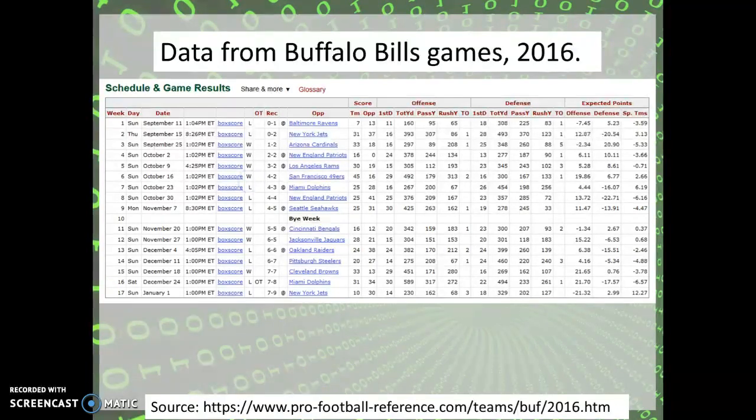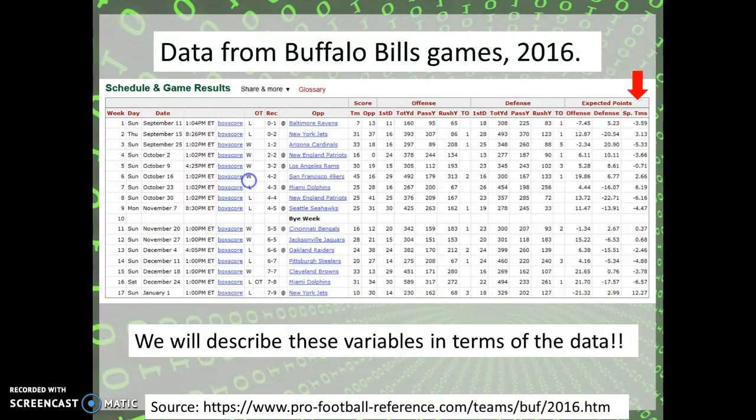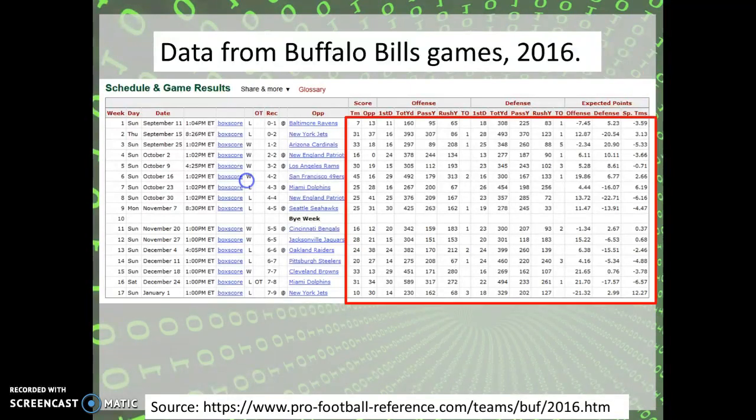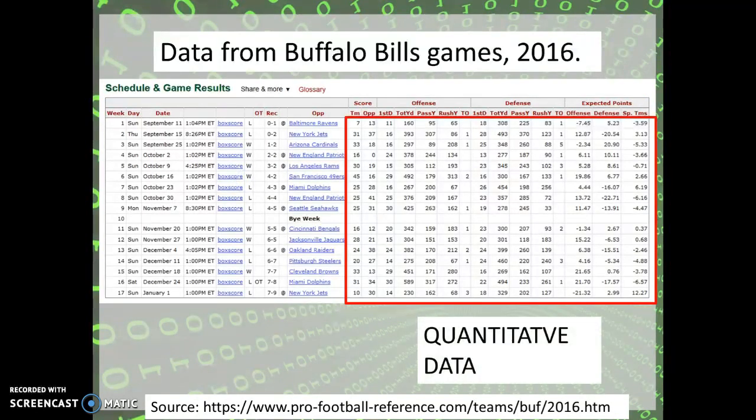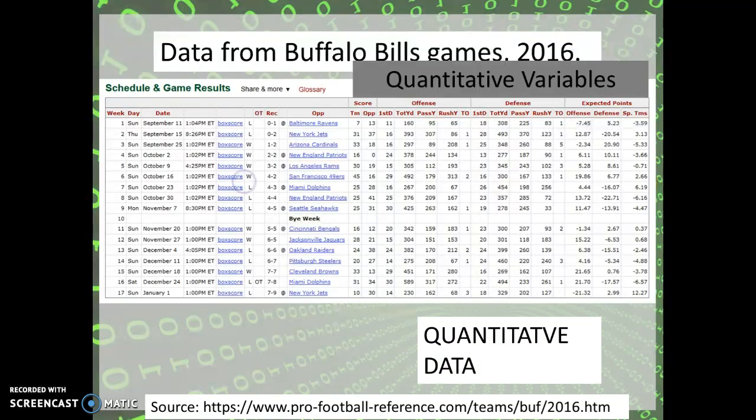What else do we have in this data set? We're looking this way across the top, horizontally. Those are the variables. That's the whole point of this exercise, to understand the variables. But we're going to talk about these variables in terms of the data, in terms of the measurements. So if I'm looking right here, I'd say that data is numerical, or we could call it quantitative. What does that mean? It means those variables up on the top are quantitative variables.